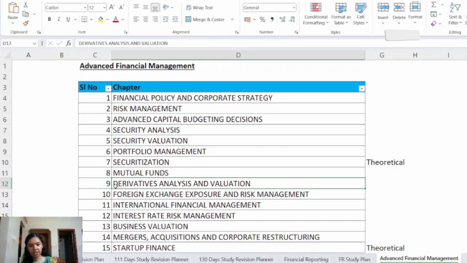So once you gain clarity over this chapter, after this only you will be able to attempt the next chapter, foreign exchange, exposure and risk management. And even for the other chapters it's the same way. So it's better to follow this sequence as given in the study material, since it's the most logical sequence.